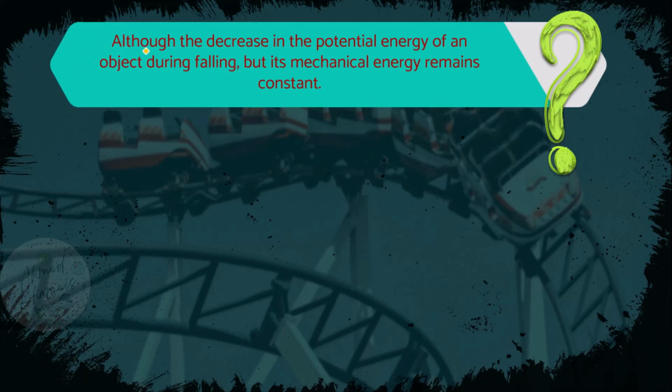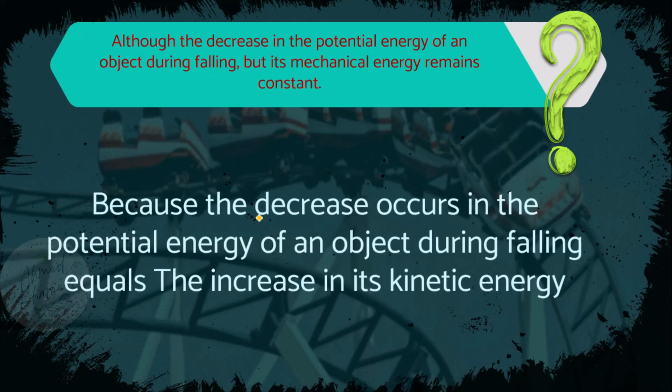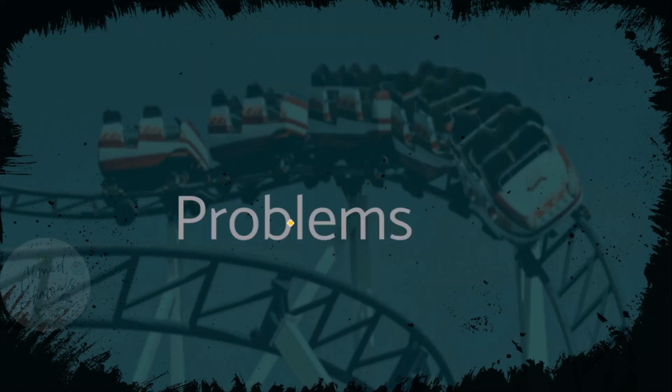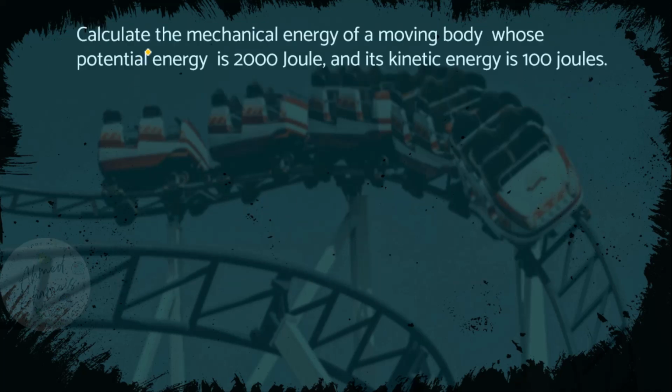So why, although the potential energy of an object decreases during falling, does its mechanical energy remain constant? Because the decrease in the potential energy of an object equals the increase in kinetic energy. Now calculate the mechanical energy of a moving body whose potential energy is 2000 joules and kinetic energy is 100 joules.